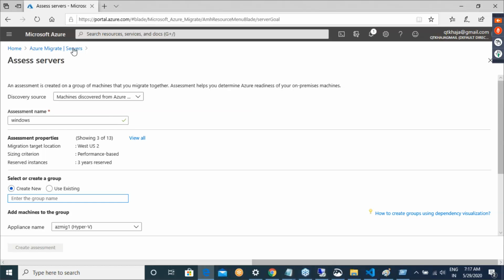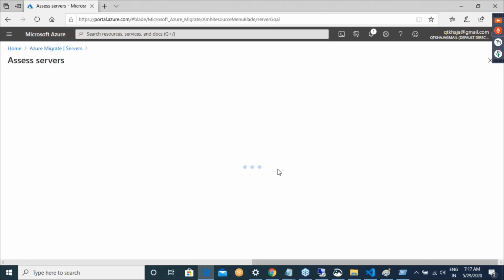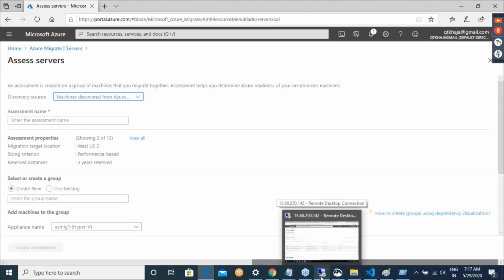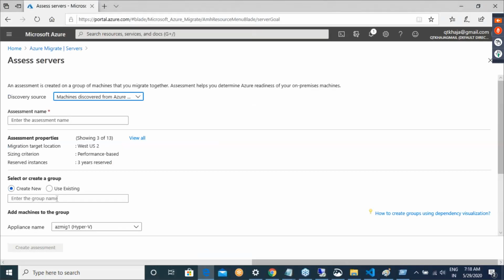No, no. Let me go to Azure Migrate Servers, Assess, because I've already created one assessment and I want to create one more. It is asking about the assessment criteria; it is performance based, and if you want, you can change it.